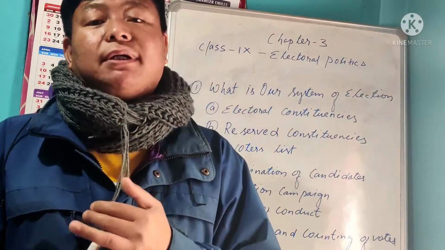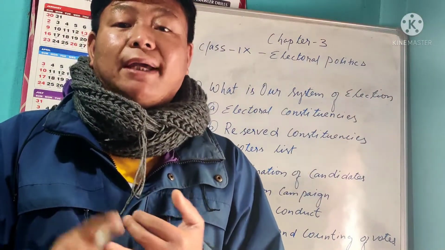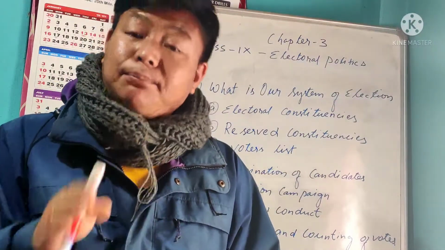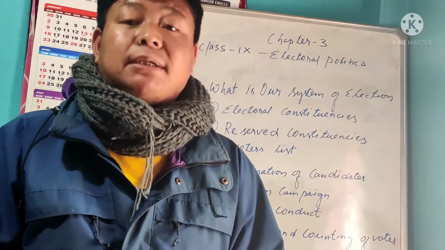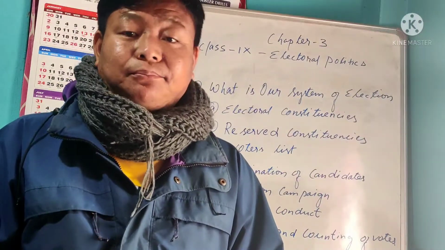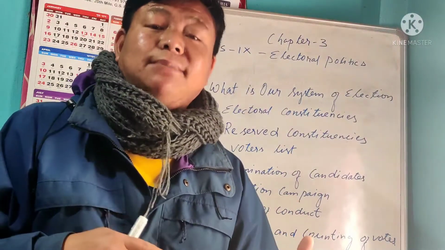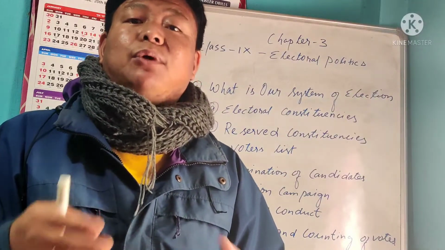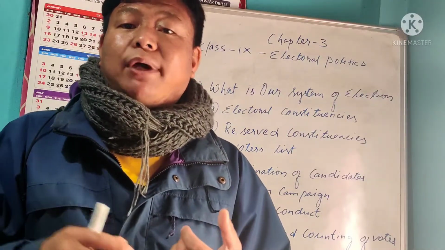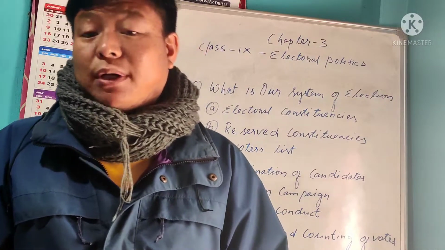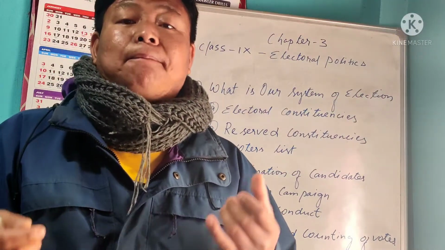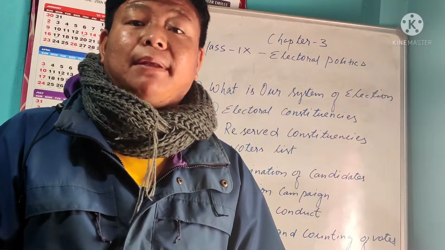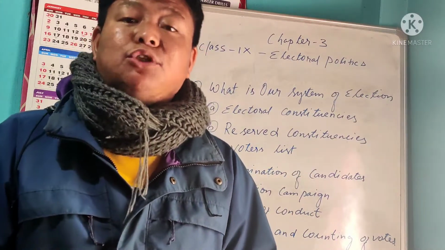The second point is your age factor. Your age should be at least 25 years, not below 25. Up to 25 you can cast the vote for parliament. And when you are contesting in the elections, during the nominations, you have to show your age, and documents like property of your family members, how much asset you have, all things you have to show there.